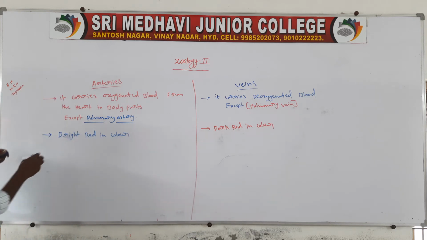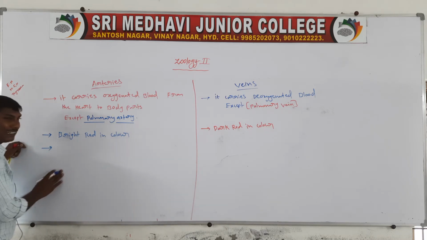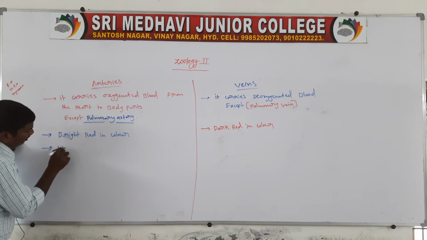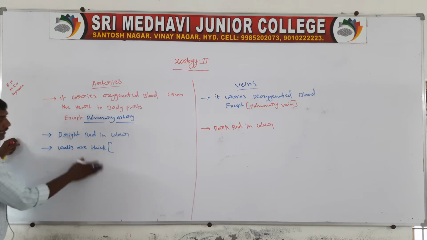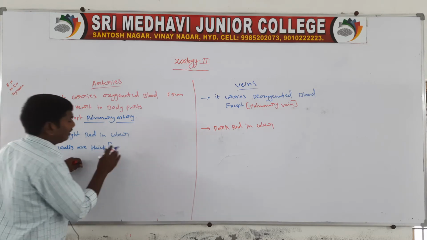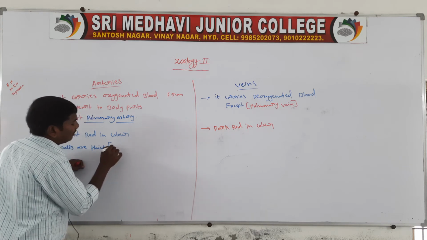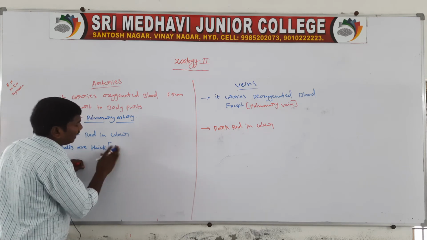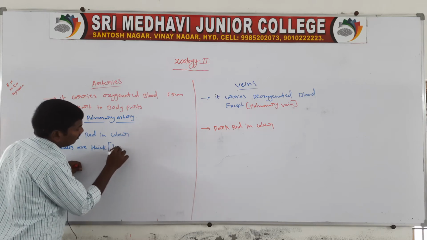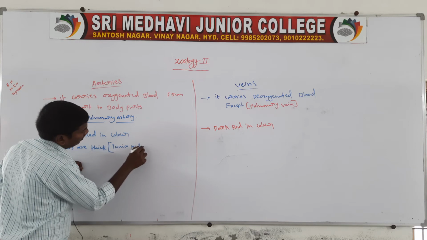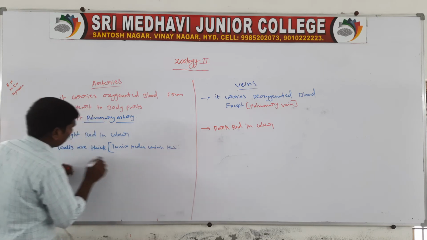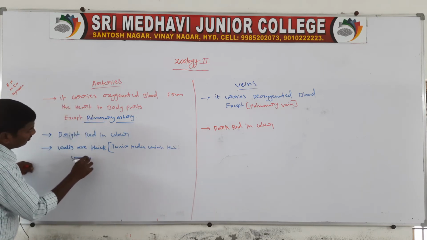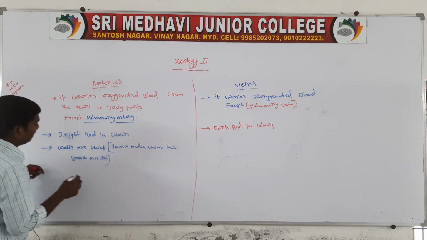Next one, the artery walls are thick because the tunica media, the middle layer, contains thick smooth muscles. So the walls are thick.